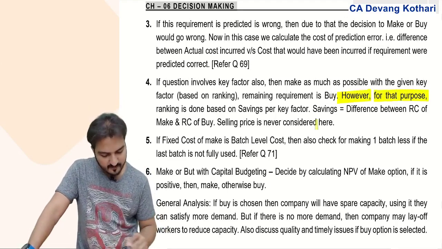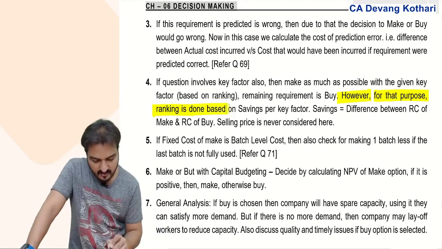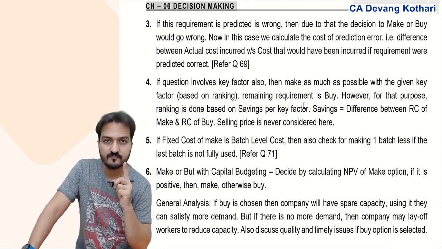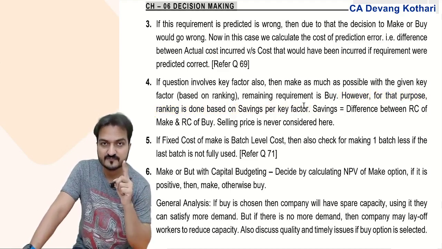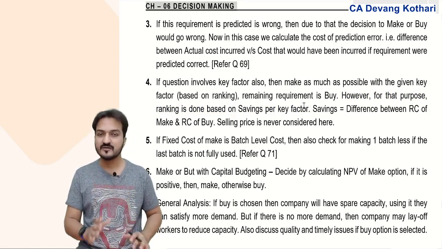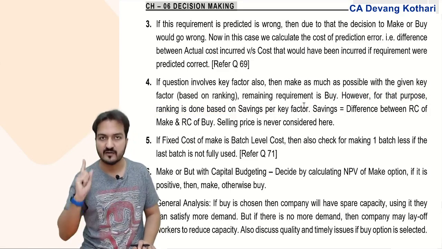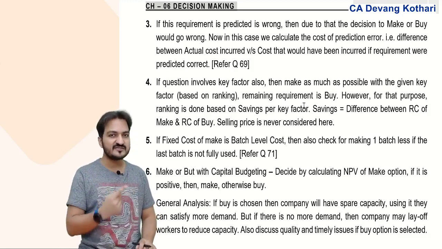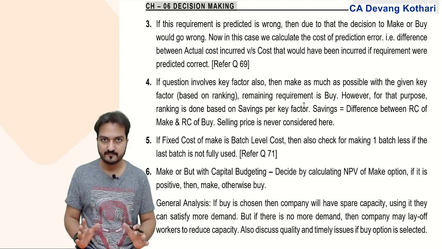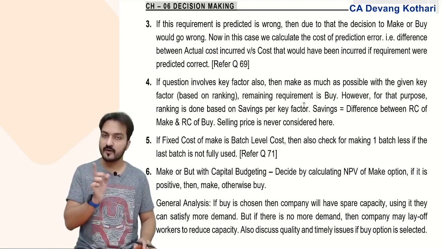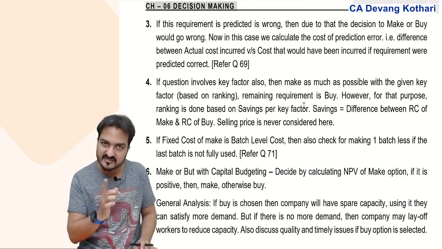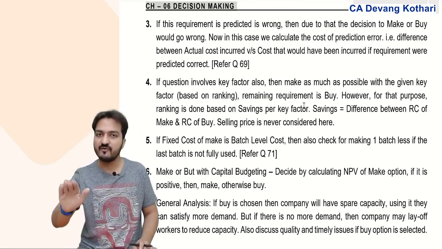However, for this purpose, ranking is done based on savings per key factor. Be careful, when we did key factor questions for product mix decision, your decision was to decide which product should I sell. Here, your decision is not which products should I sell. Here all products you have to sell. Your decision is which product should I make and sell. The rest of the products I will buy and sell.